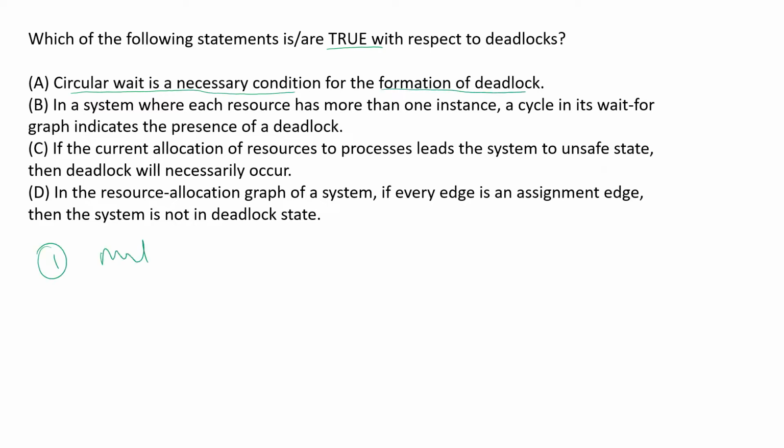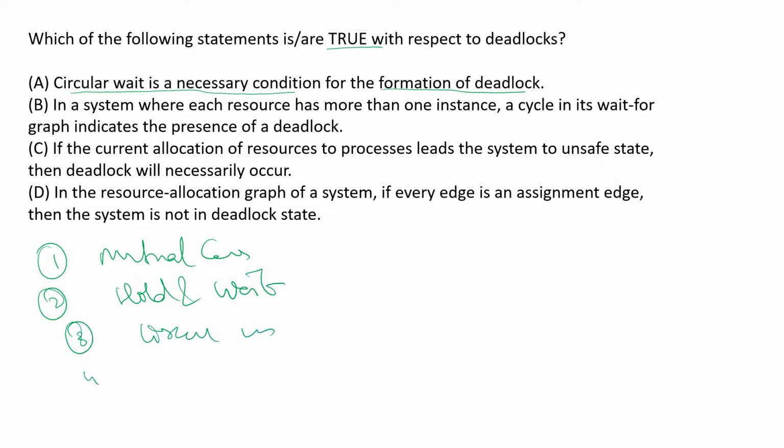The first one is mutual exclusion. Then we have hold and wait. The third one is circular wait, which is given in the option. And the last one is no preemption. All of these conditions are necessary for a deadlock to occur. Circular wait is one of them, hence the statement is correct.